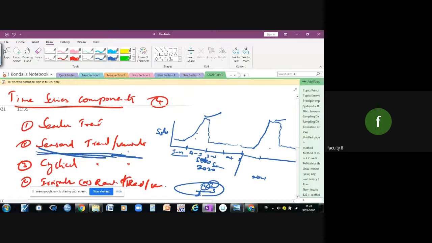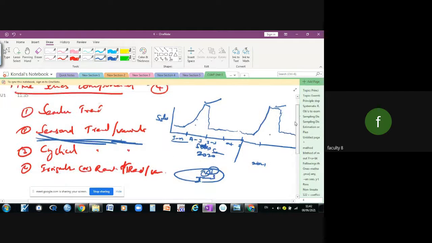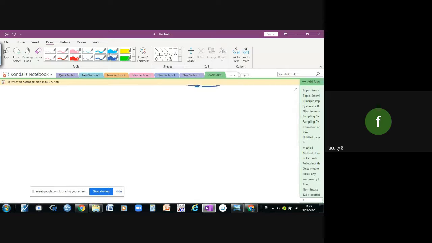But here, when we have the seasonal trend, how can we estimate the seasonal indices? How can we estimate the seasonal indices? Seasonal indices.